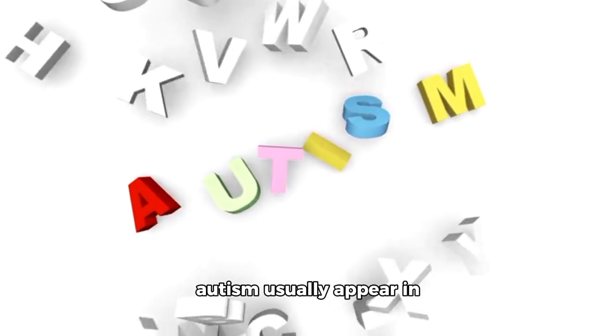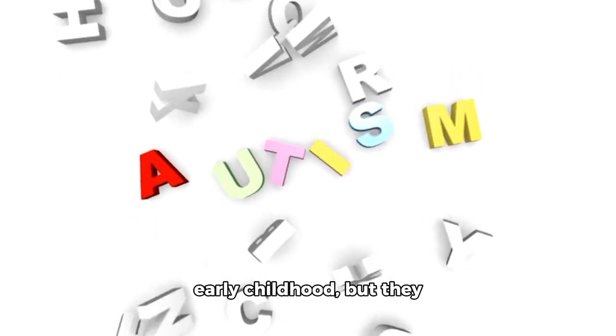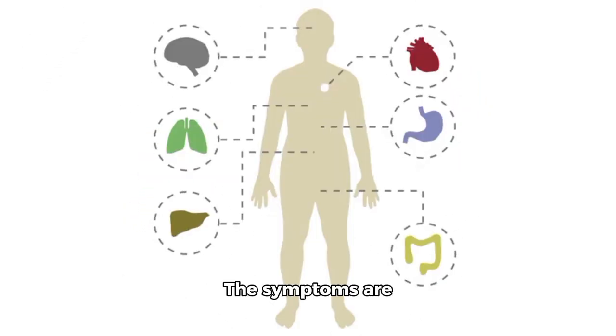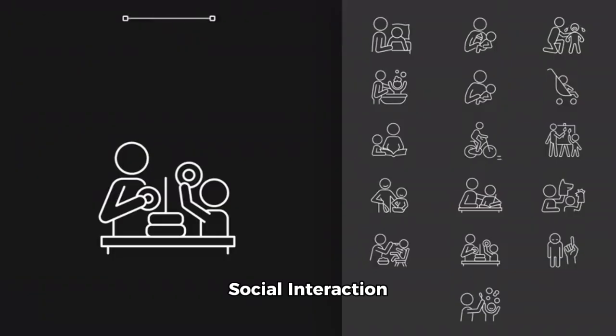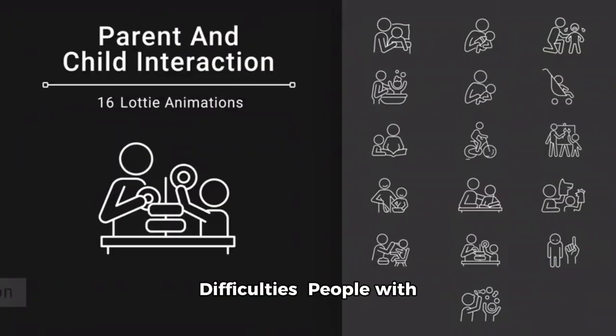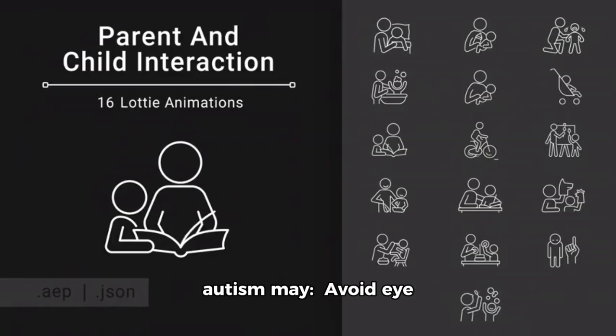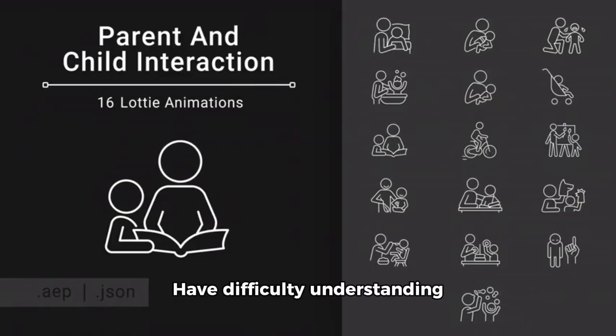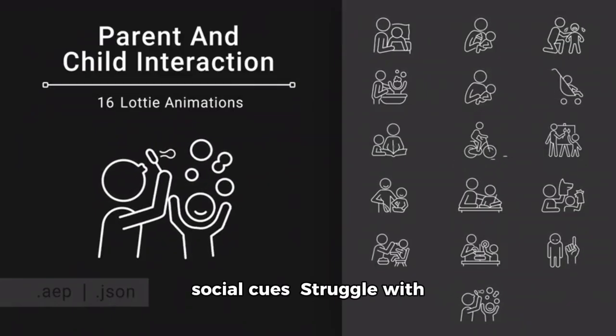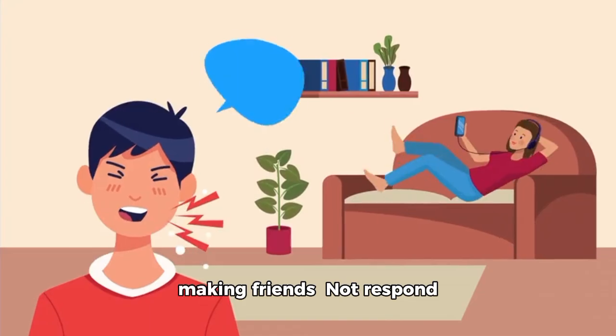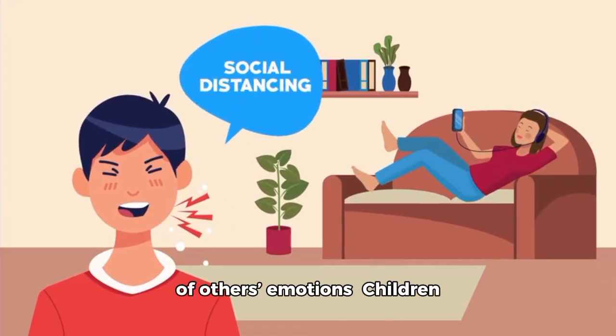Signs and symptoms of autism. Symptoms of autism usually appear in early childhood, but they may vary widely. The symptoms are generally grouped into 3 main areas. 1. Social interaction difficulties. People with autism may avoid eye contact, prefer to be alone, have difficulty understanding social cues, struggle with making friends, not respond to their name, appear unaware of others' emotions.